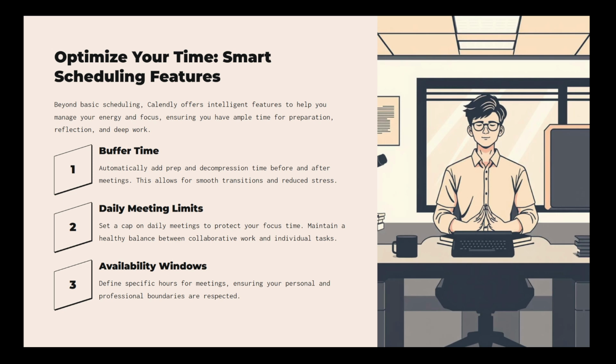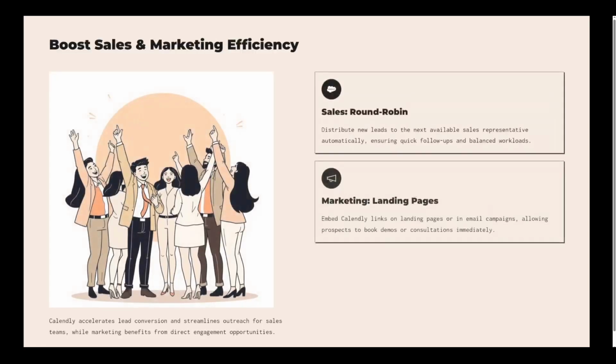Now, let's delve into specific use cases by role, beginning with sales and marketing. In the sales domain, round-robin scheduling is a fantastic feature to distribute new leads automatically to the next available sales rep, ensuring no opportunity is missed. For marketers, embedding a Calendly link on landing pages or in email campaigns is an excellent strategy to let prospects book demos or consultations right there, immediately when their interest is piqued.